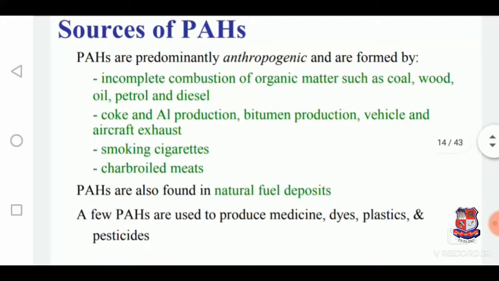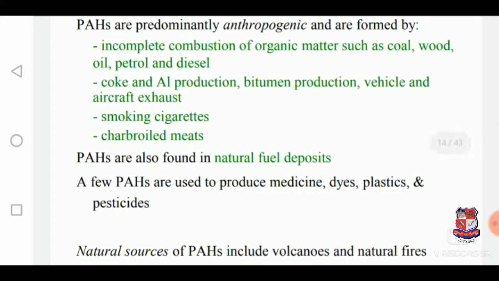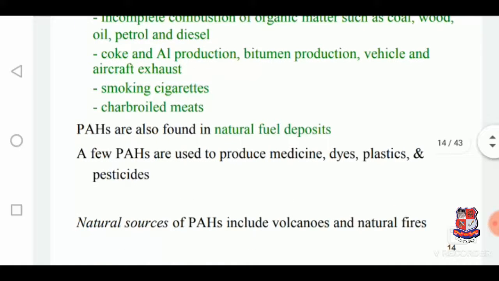In that, incomplete combustion of organic matter such as coal, wood, oil, petrol and diesel, coke and aluminum production, bitumen production, vehicle and aircraft exhaust, smoking cigarettes, and charbroiled meats. Polyaromatic hydrocarbons are also found in natural fuel deposits.